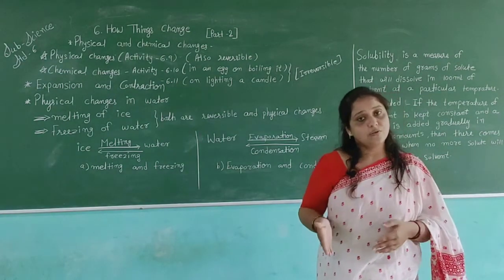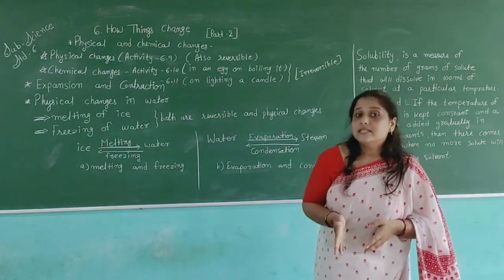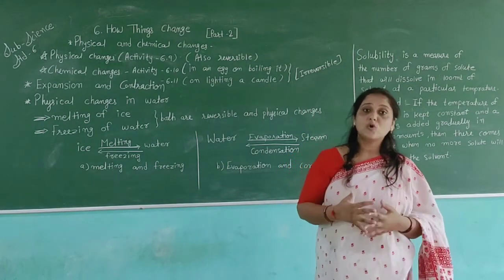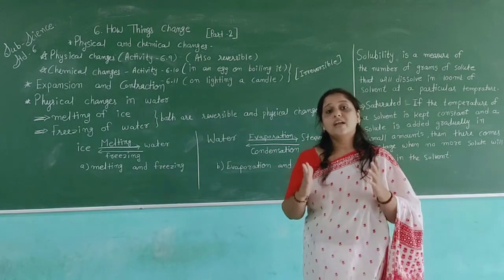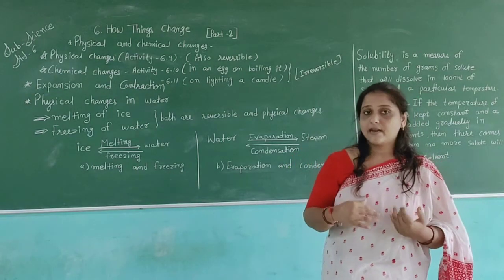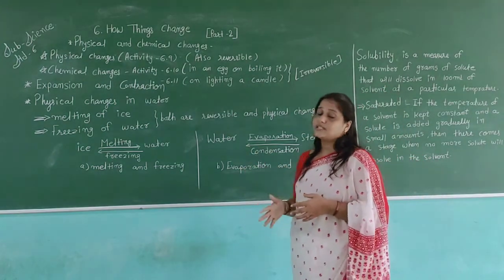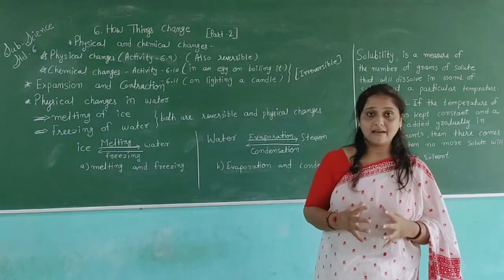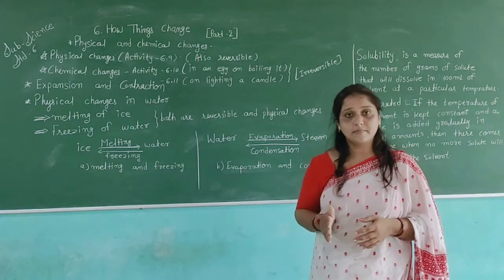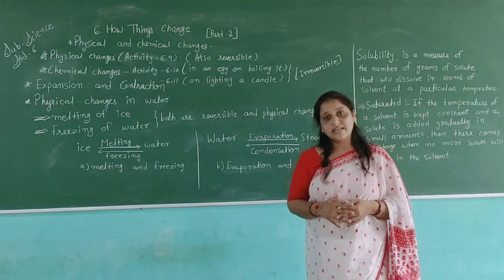In physical change the molecules will be the same, in chemical change we get new molecules, and in reversible change we can get the substance in its original form, but it is not possible in irreversible change. For example, when we make dough and make a chapati, we can get the dough back, but when we cook the chapati we cannot get the dough back. Okay, so this is the difference between reversible change and irreversible change. So our chapter number 6 is completed here. Now we will meet in our chapter number 7.